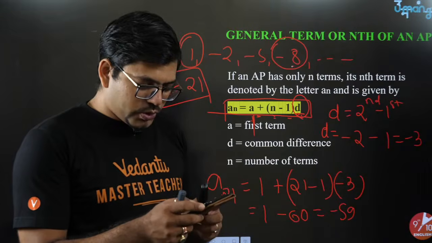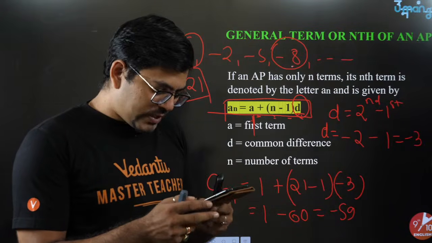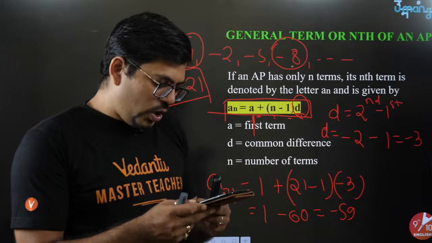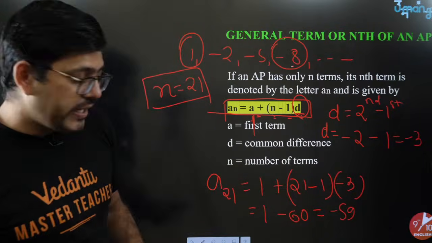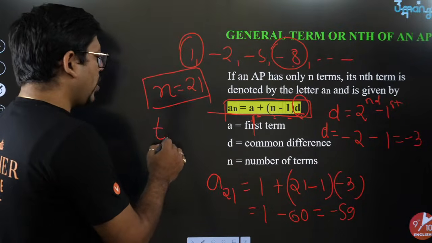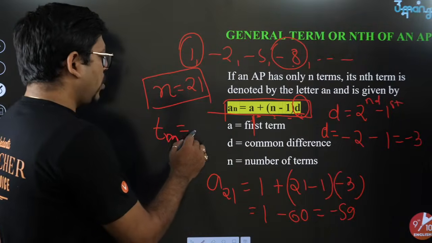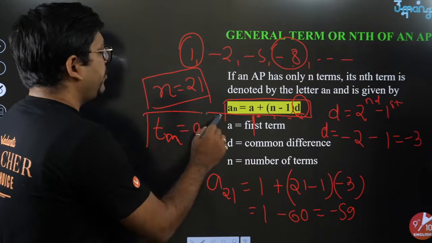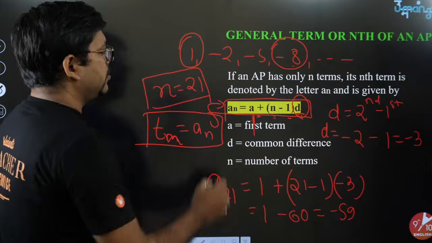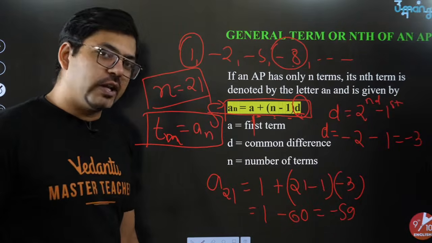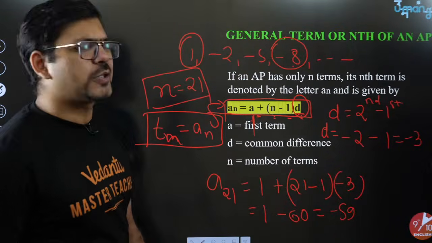Okay, more than 62 students are watching. So Harshil is asking what is the difference between TN and AN. So Harshil, both TN and AN are ways of representing the nth term. You can either write AN or you can write TN, it does not matter at all.